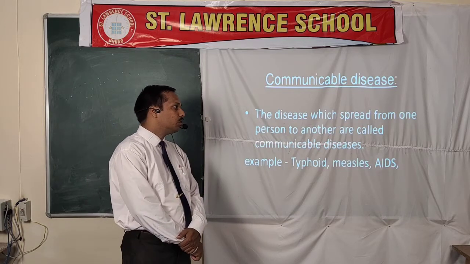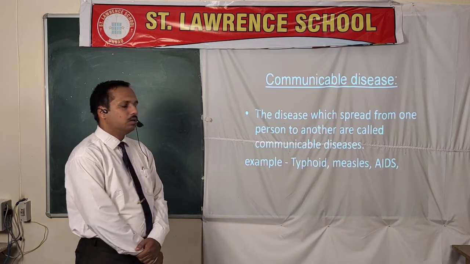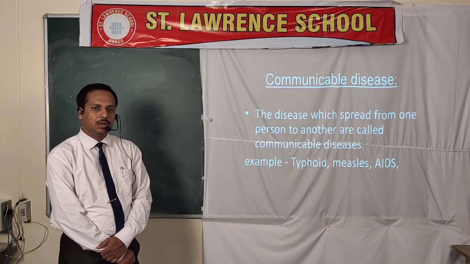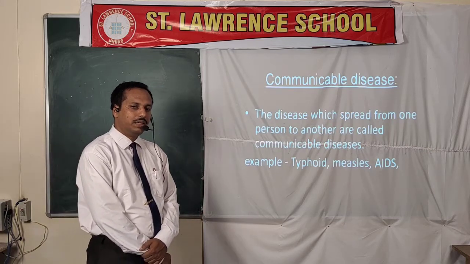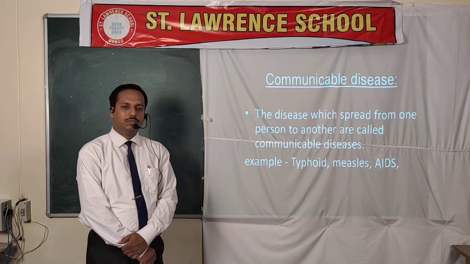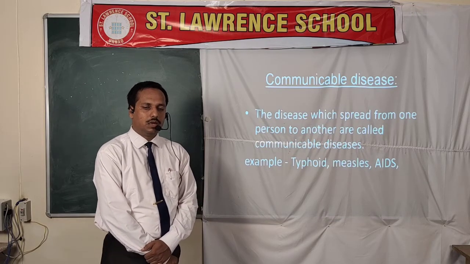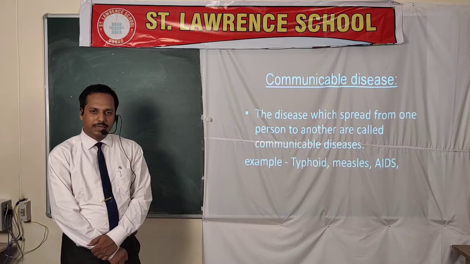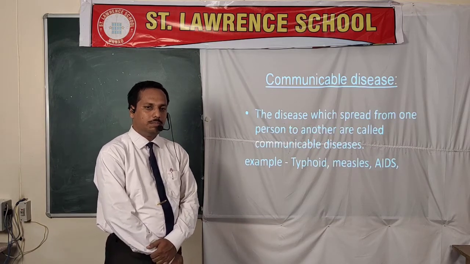So first of all, communicable disease: the disease which is spread from one diseased or infected person to a healthy person is known as communicable disease. You can take the example of chickenpox, AIDS, typhoid, measles. So these are the diseases that are communicated from one infected person to a healthy person.